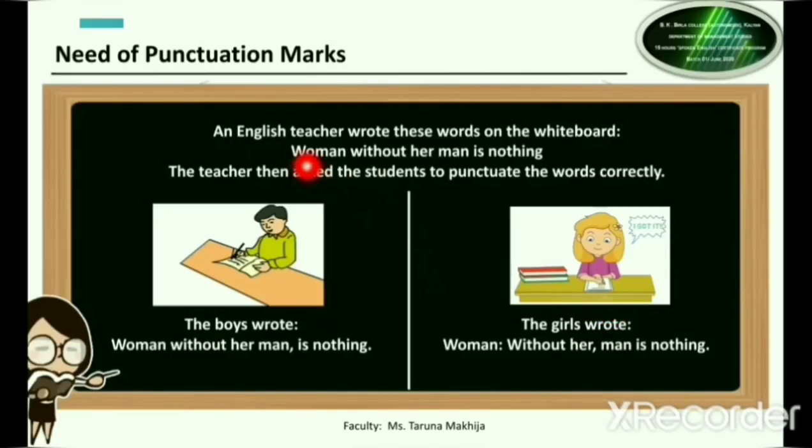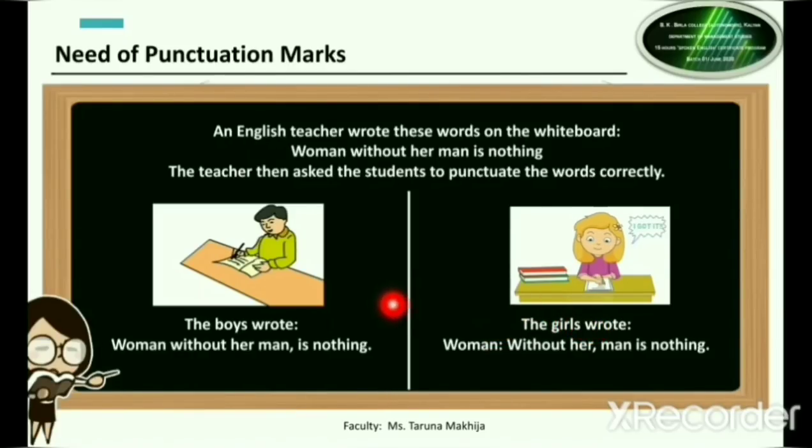So the words are the same, the sentence is the same, but because of the punctuation marks, the two sentences mean totally different. This sentence has a comma after the word man, and this sentence has a colon over here, and it has a comma after the word her.